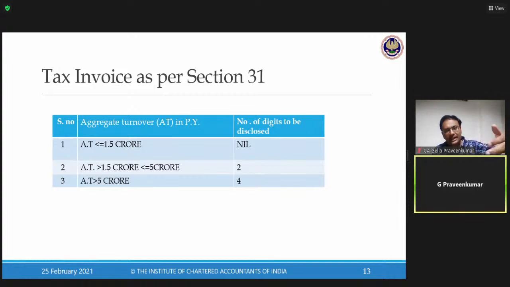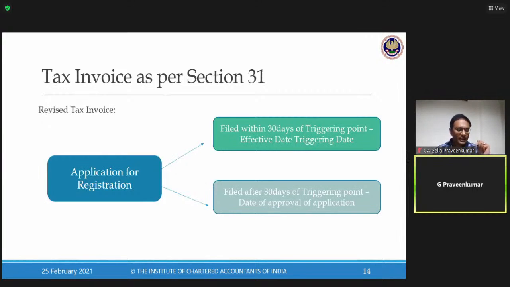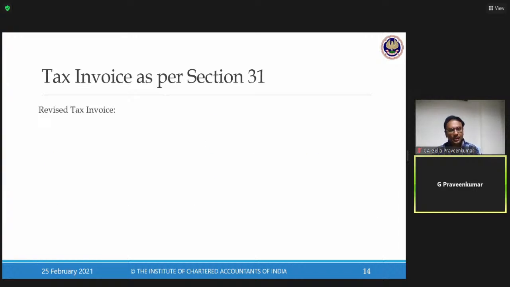From 1st April 2021, this nil was made as 4, 2 was also made as 4, 4 was made as 6. So this is one change which has happened from 1st April. Next, revised tax invoice. Friends, this is one concept which we carry forward from previous discussion called registration. Now, this concept says issue a revised tax invoice. Now, I'll explain this provision this way.